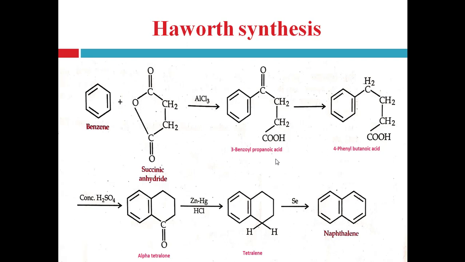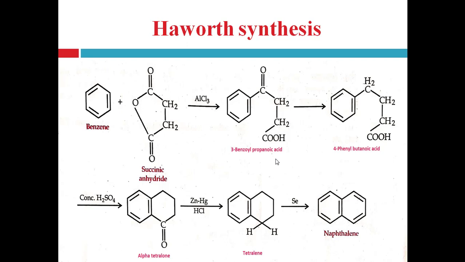So first step is simply Friedel-Crafts acylation of benzene, right? Benzene reacts with succinic anhydride in presence of aluminum chloride and forms 3-benzoyl propanoic acid. Here succinic anhydride is the acylating agent which provides the acyl group to the benzene, right? So now